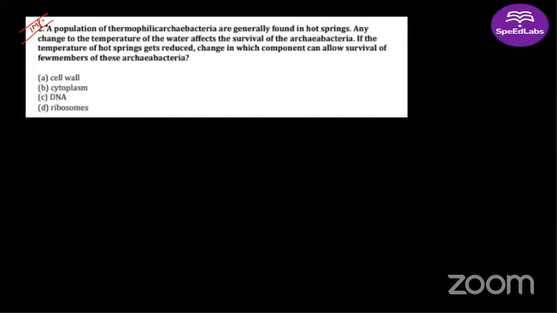Good, very good, Devanshi. Good, Arushi. Good. Guys, Sanskriti and Ayush, read the question again. Read the question again.